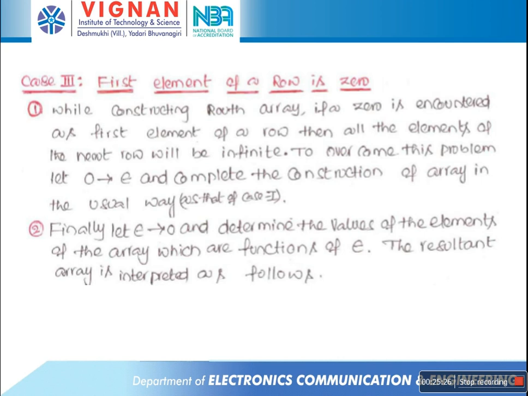So what is that usual manner? The usual procedure observed in the previous two cases, method 1 and method 2. And finally epsilon is replaced by 0 and we determine the values of the elements of the array, which are functions of epsilon. So this is the procedure when the first element of a row is 0.